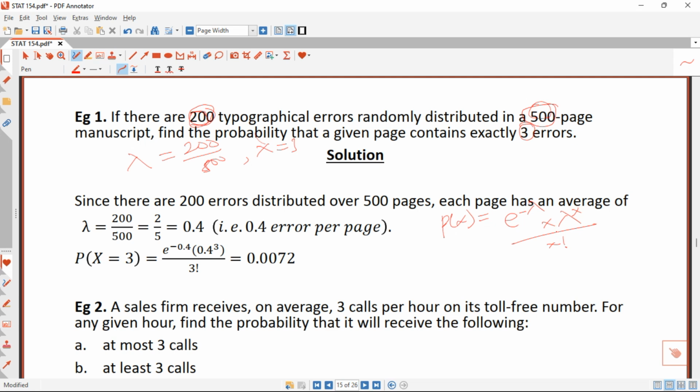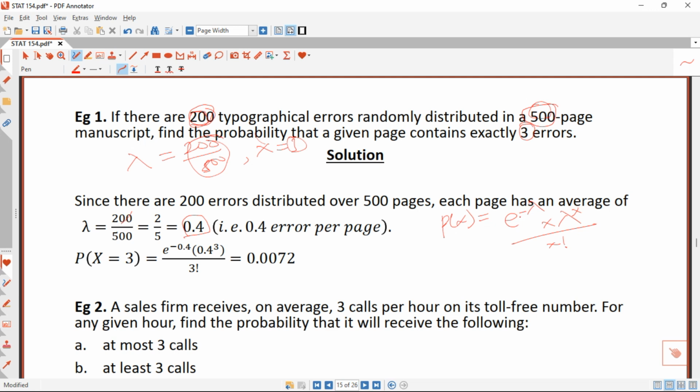According to the slides, the fraction was reduced: the zeros cancel and we are left with 2 divided by 5, so the final answer for lambda is 0.4, and our x remains 3.